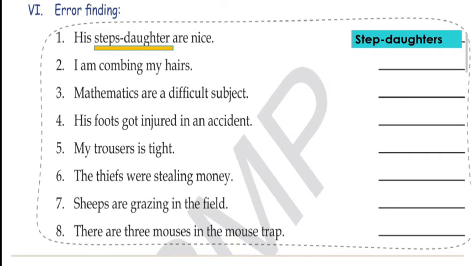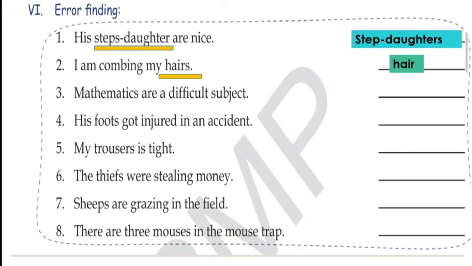Now number 2, I am combing my hairs. So what is the error? Hairs, because the plural of hair remains the same. So correct is hair. Number 3, mathematics are a difficult subject. Students, as you know, mathematics and physics are subjects which have S at the end, but it doesn't mean that these are taken as plural.